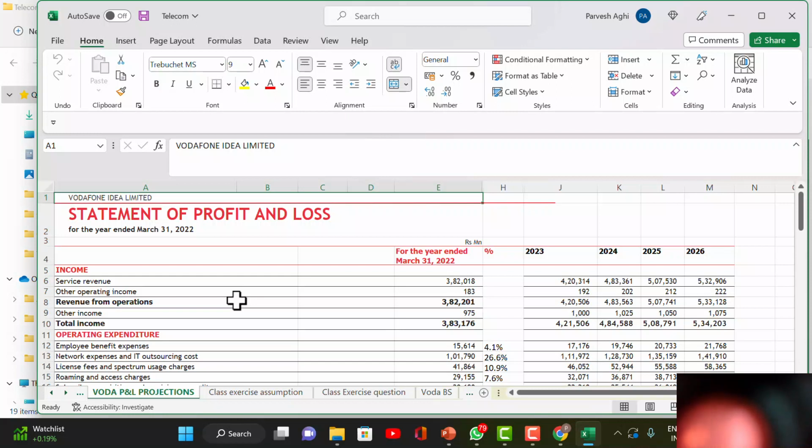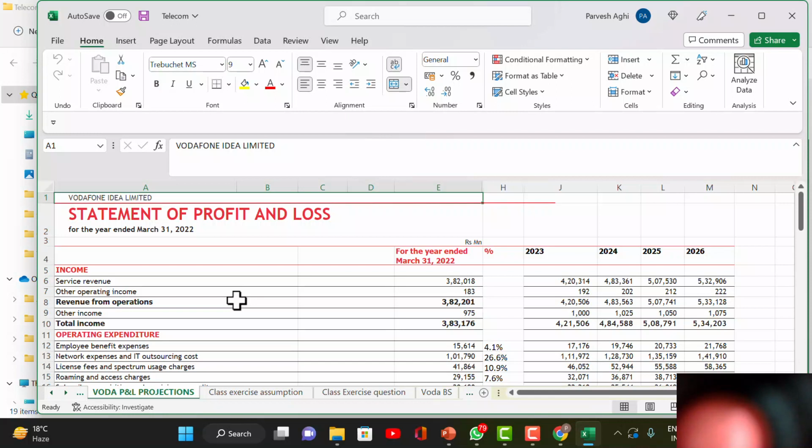Network expenses and IT outsourcing costs. All the network, the BTS rent they're paying, or their power costs, whatever costs they're incurring on maintaining their equipment, all those costs are coming here. And IT outsourcing, they have outsourced all the IT to a third party, to another company. When I was there, it was outsourced. So they don't have an IT department. The IT department is entirely outsourced. Okay. So any new software is made, anything has to be done, it is done by the outsourced agencies. They are paying some cost to it.